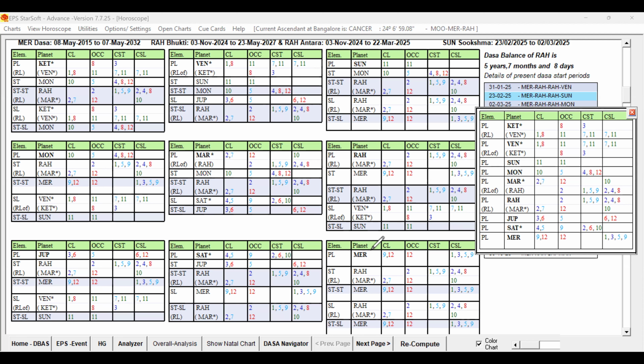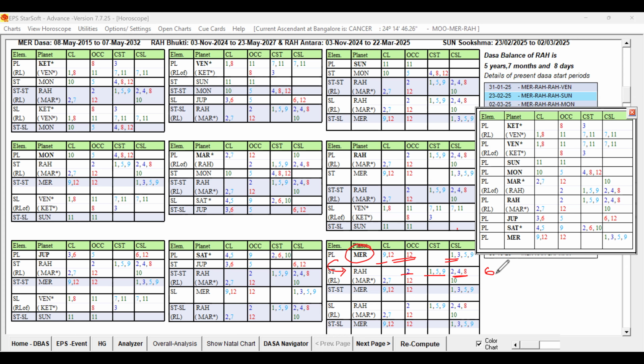Mercury is the Lagna sublord itself acting as the dasa lord, ninth lord, 12th lord occupying 12. It is indicating some weakness to the Lagna, but 1, 3, 5, 9 also. The star lord planet Rahu is 2, 1 fine, but 2, 4, 8 is indicating some weakness, but not any serious health issues, right?